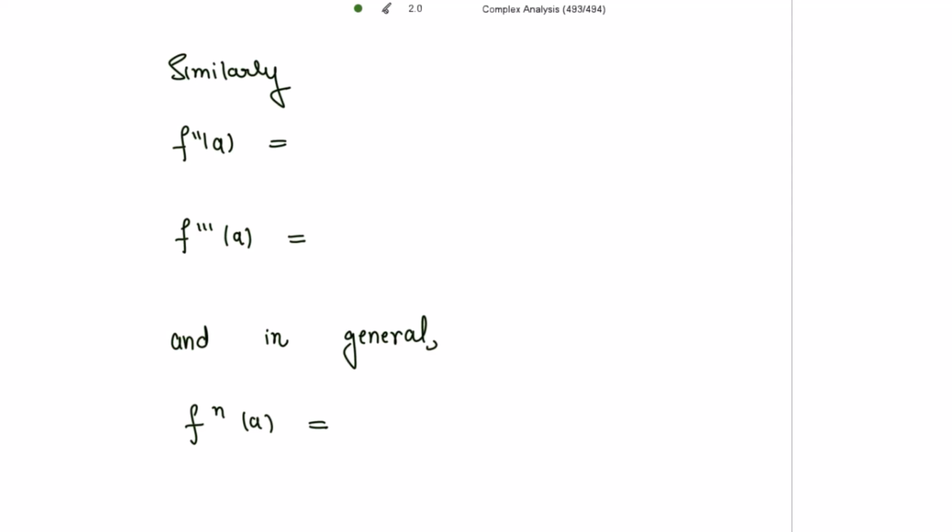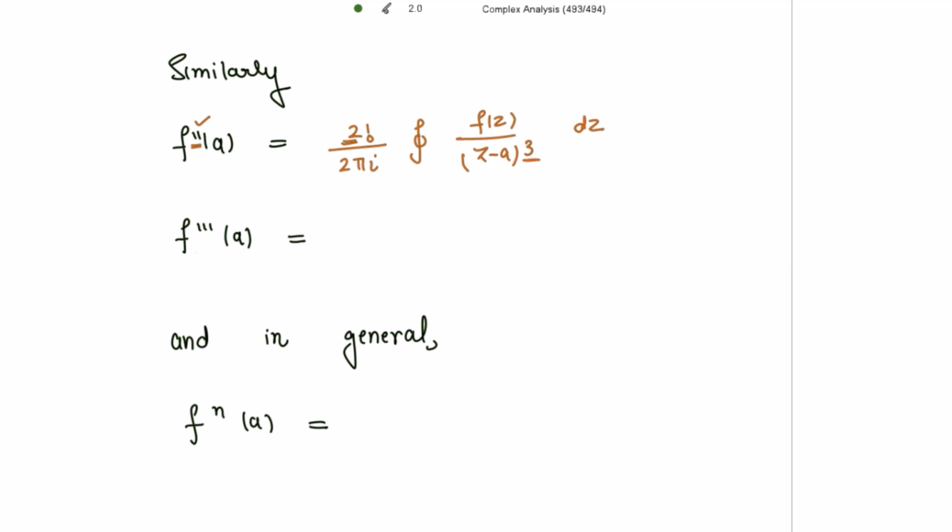So when differentiating both the sides we get 2 factorial divided by 2πi the integral of f of z divided by (z minus a) whole cube, dz. Please remember, if you are taking the second derivative, increase the power by 1. And if I am having the second derivative, write here 2 factorial.